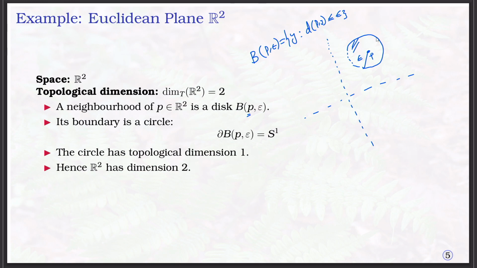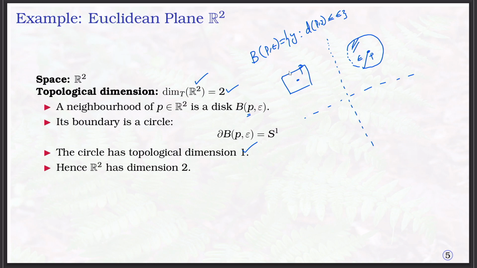So the circle is nothing but a line, it has topological dimension 1. So the boundary has topological dimension 1. Therefore, the topological dimension of R power 2 is 2. Similarly, instead of the circle, if you take the point P here, one can cover it by a box also.